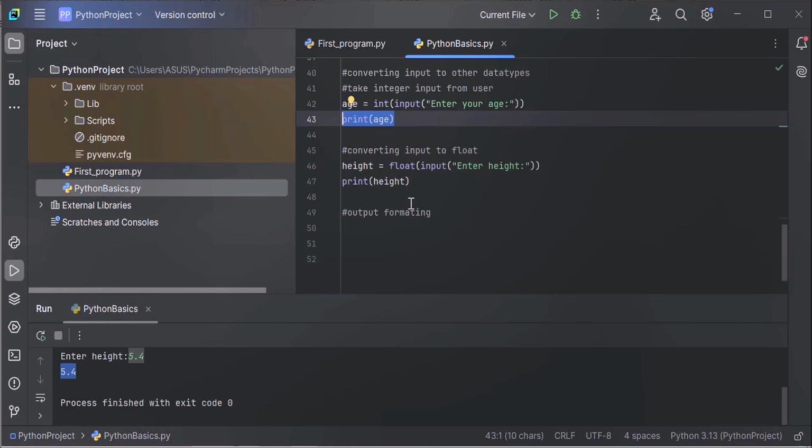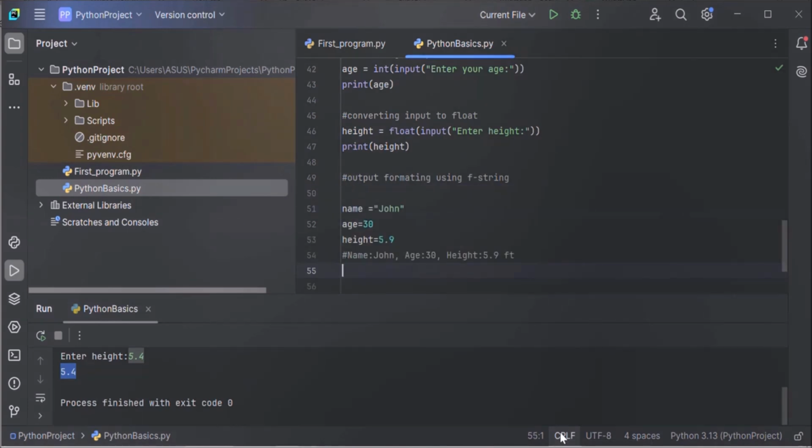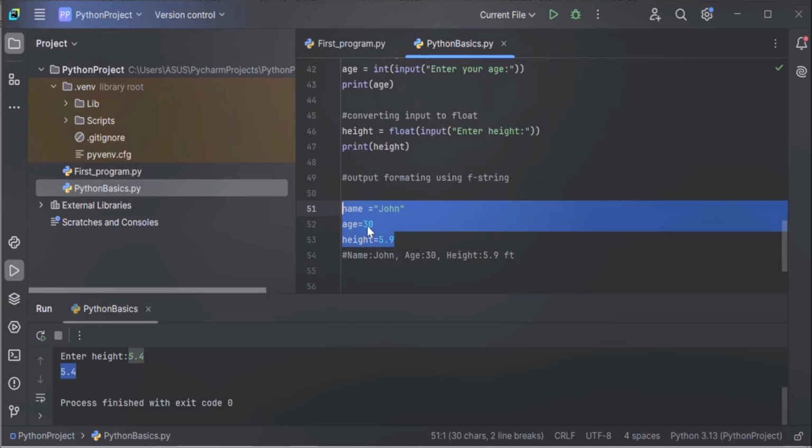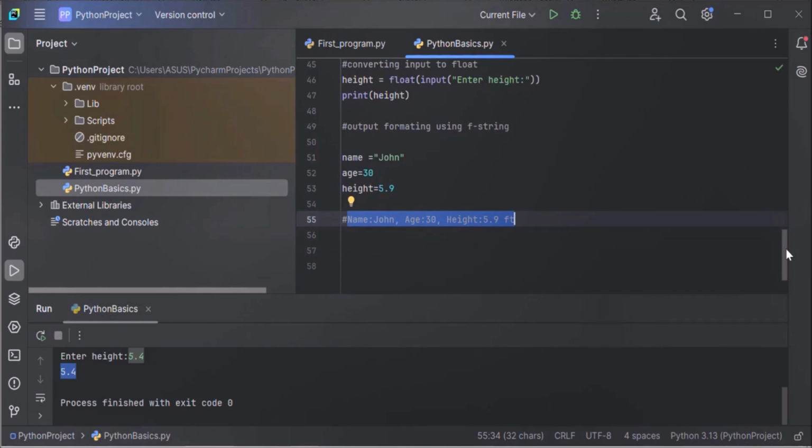So let's see how to use the f-string method. Let's understand this with an example. We have the following variables. Name equals John, age equals 30 and height equals 5. And we want to display this information, name, age and height, in this format. How to do that? We can easily do this by using f-string formatting. In f-string formatting, you just have to place variables inside curly braces and prefix the string with f.